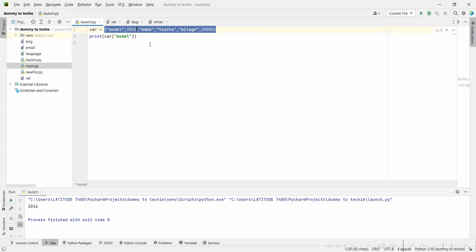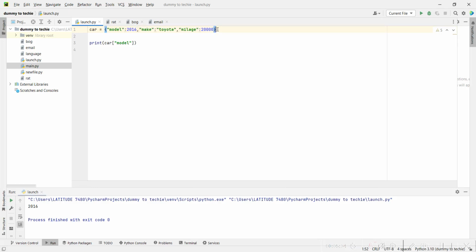The dictionary has its own set of methods. Remember what methods are? They are those actions you can perform on a particular data type. So the first thing I'm going to show you is how to create a dictionary. How do you even know it's a dictionary? The first thing you're looking for is curly brackets like this. And then to create a dictionary, all you need is a key and a value.